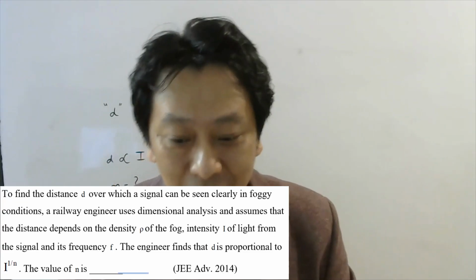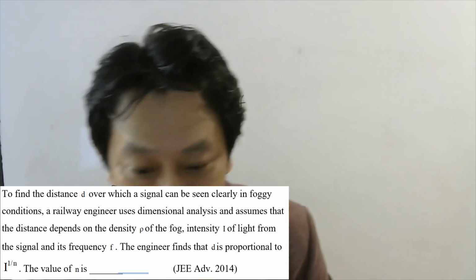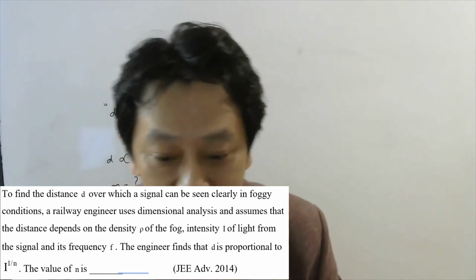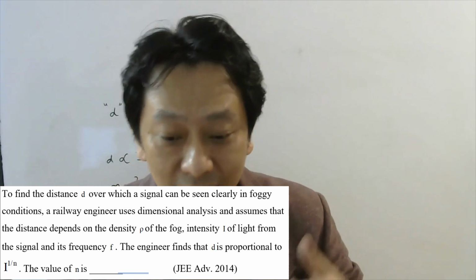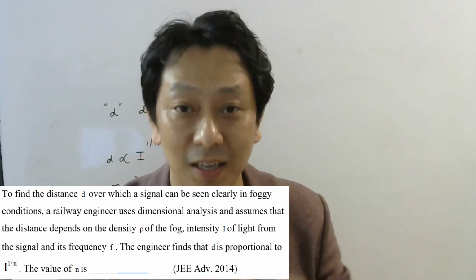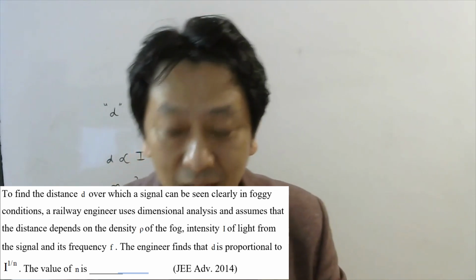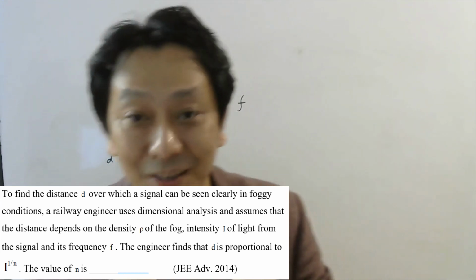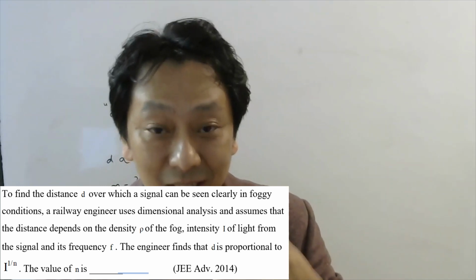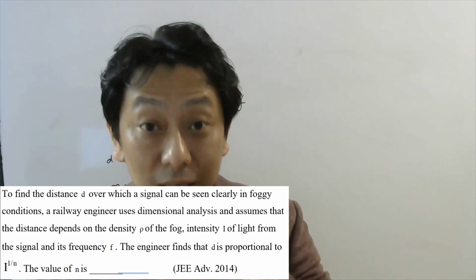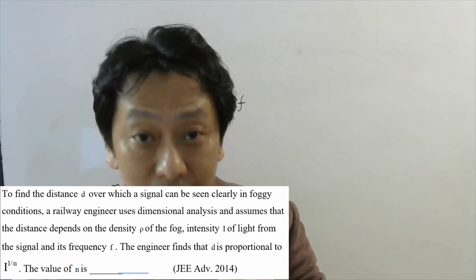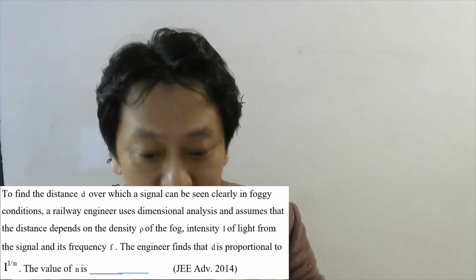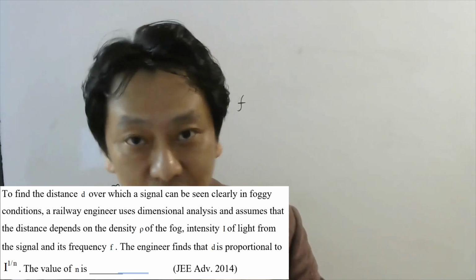Let us see the last question of this topic. This question is taken from JEE Advanced 2014. The question says, to find the distance D over which a signal can be seen clearly in foggy conditions, a railway engineer uses dimensional analysis and assumes that the distance D depends on the density of the fog, the intensity I of the light from the signal and frequency.